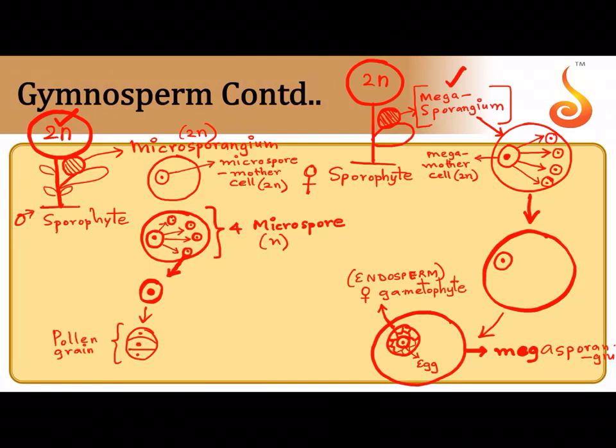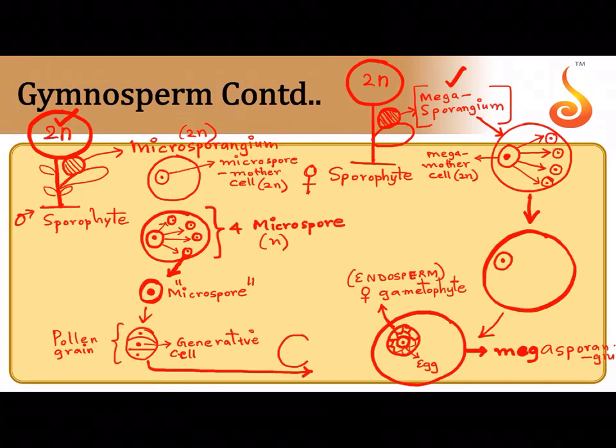The most important cell in this pollen grain is the generative cell. So remember, the pollen grain is coming from the microspore, correct? Which develops into 3 cells, and I am highlighting the generative cell. Now this pollen grain comes closer to the megasporangium.